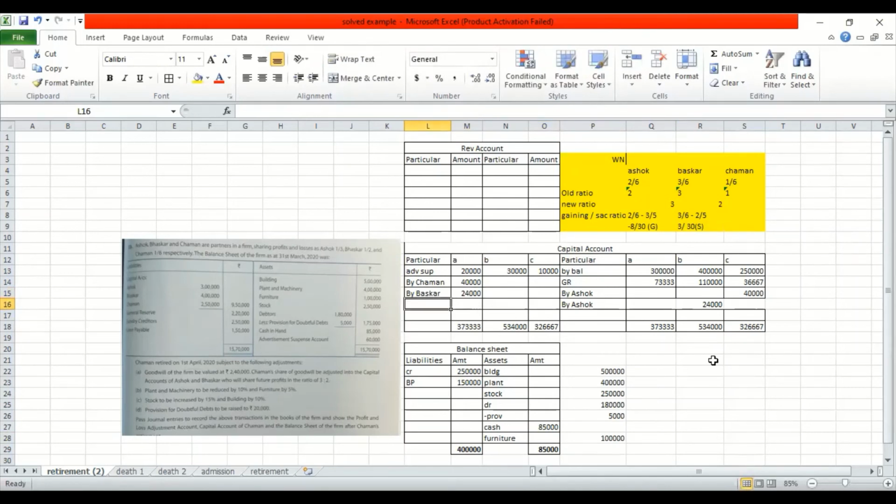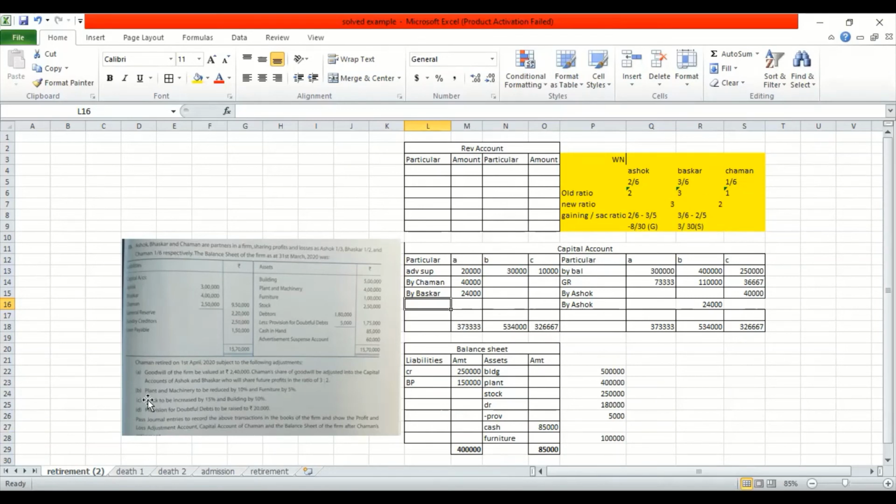This particular thing makes this sum a little different than any other sum. You will never find a sum where one partner is gaining and the other is sacrificing. Till now, whatever sums you might have tried, both the partners are gaining, so it becomes easy for you to divide. But this is a little different. So be very careful. Always pay attention: whenever you do old minus new and the sign is minus, it means it's a gaining partner. I hope this part is clear.